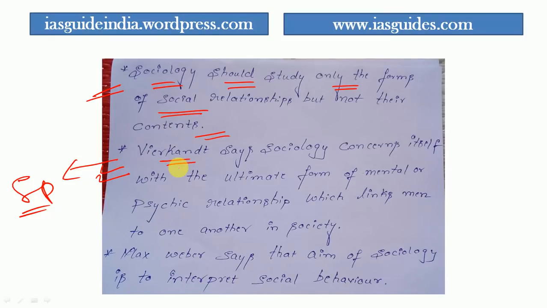We all know people want to live in groups, not in isolation, because human beings are social animals. That's what Vierkandt said about sociology.